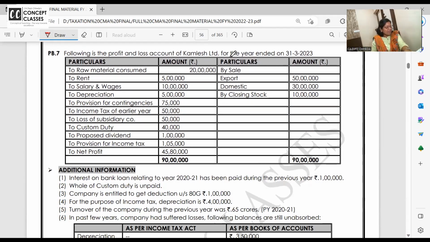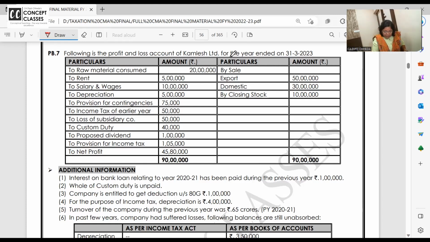Chalo. Seventh problem we are doing right now in class, so that we get that perfect add and less mode. Shall we begin? Following is the profit and loss account of Kamlesh. Sales is given: export, domestic sales, closing stock, raw material consumed, rent, salaries, depreciation as per books, always add back whatever it is. Provision for contingencies, income tax.